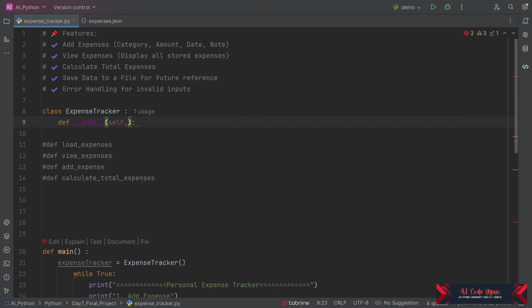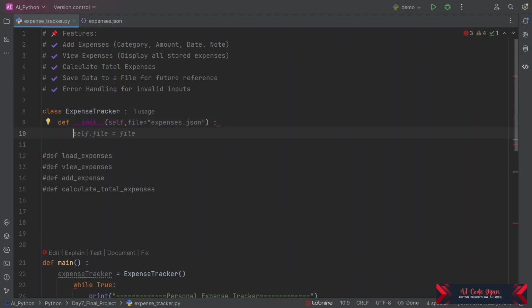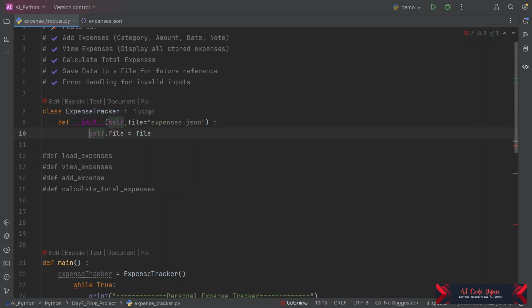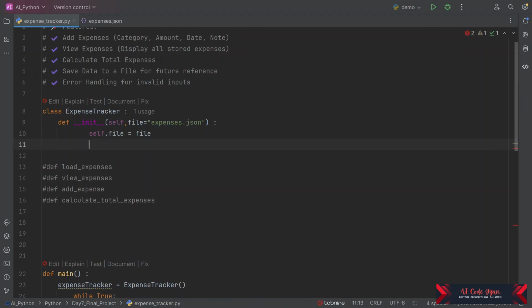Here we are going to set the file equal to expenses.json. In our last video we covered the txt file; now we are learning about the JSON file. Now we initialize self.file equal to file, and one more thing, self.expenses. This is the main data type which we are going to deal with. This will be equal to the function load expenses. So we are going to load the data from the JSON file.